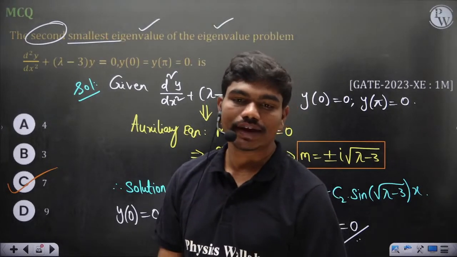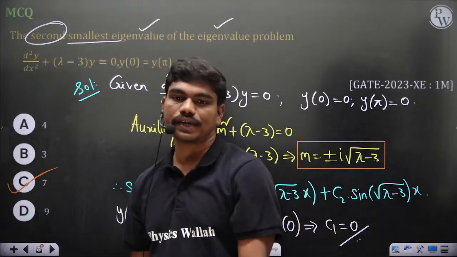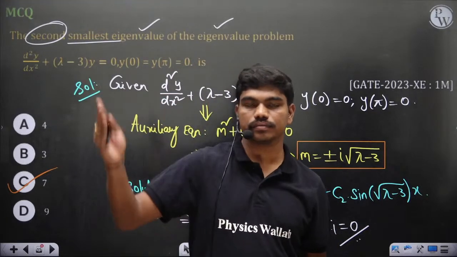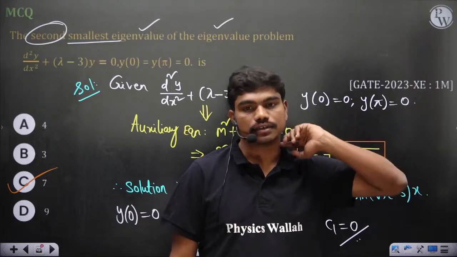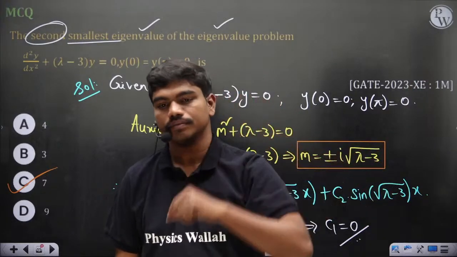If lambda equal to 3, then y double dash is equal to 0. You'll just get a linear function. Then with time the oscillation amplitude is just increasing, but that doesn't give you physical sense.